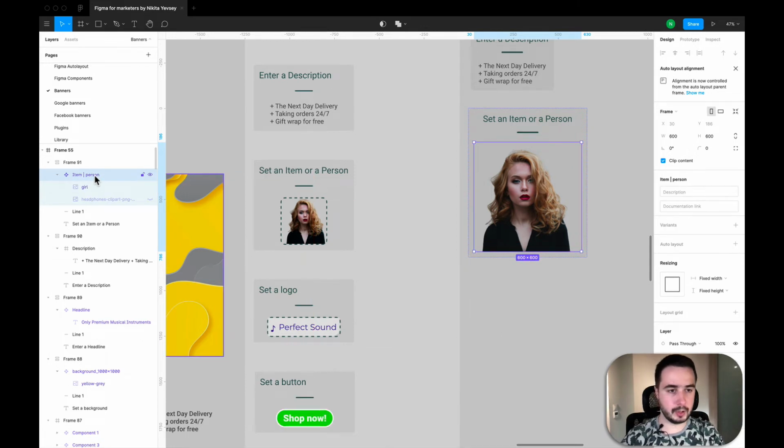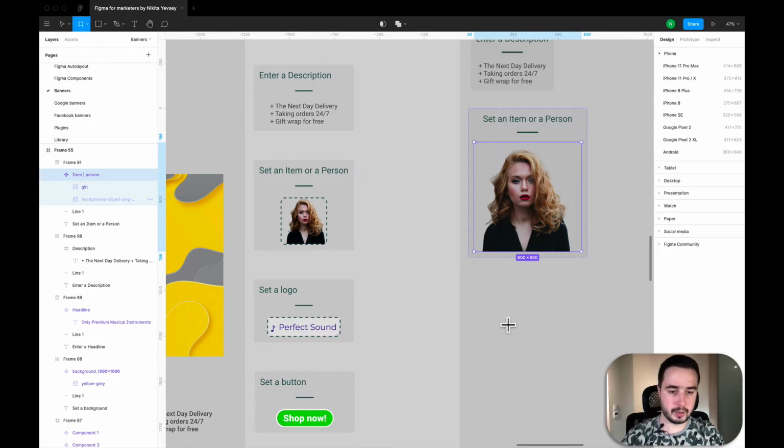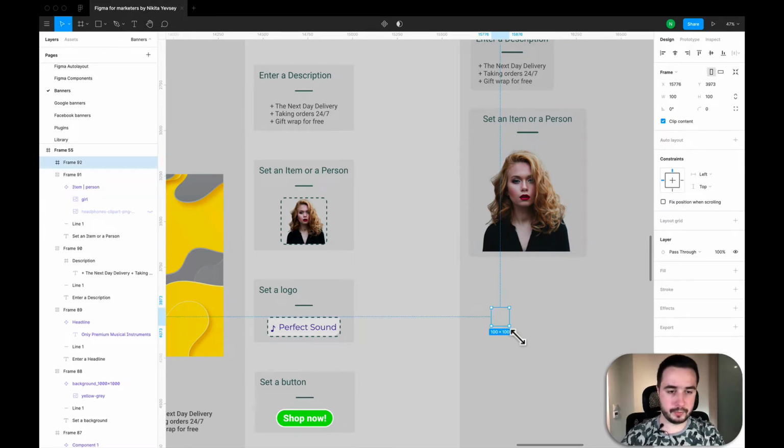Make it component again. How do I do this? I know that the size of this component is 600 by 600, so I will just add another frame and put it above this and make the borders. So I have to create a frame 600 by 600.